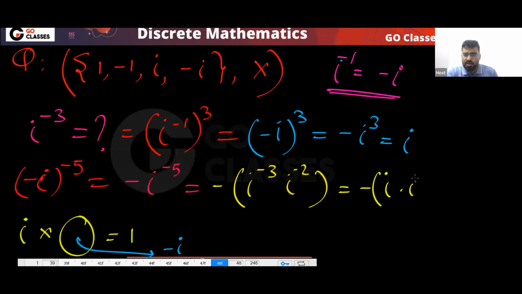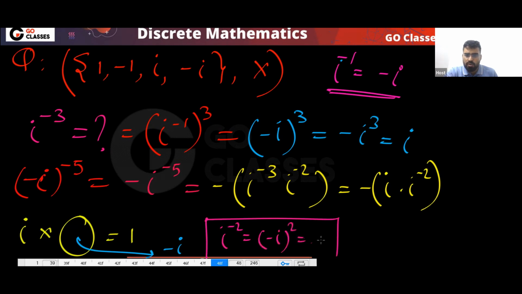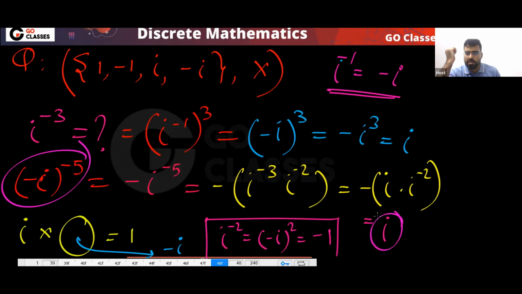And what is iota power minus 2? That will be minus iota power 2, and that will be minus 1. So finally again we will get iota. Iota power minus 5 will be iota.